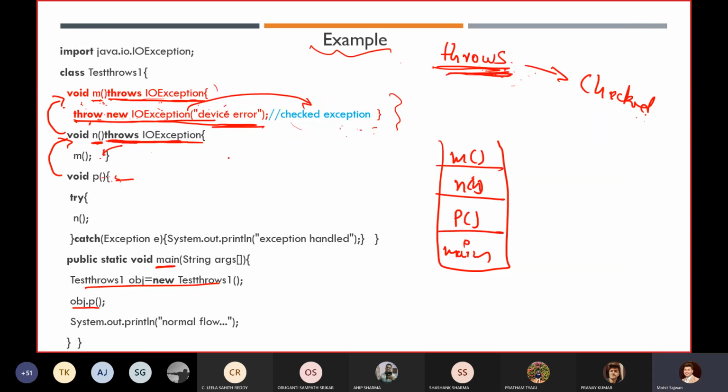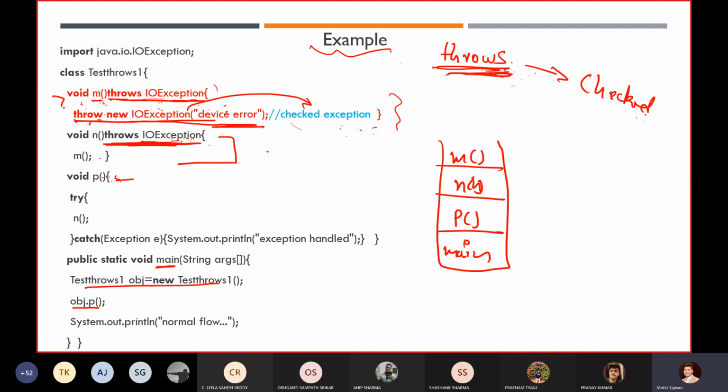So what will happen here? Again, it will ask, are you handling this exception over there? See, we are not using try and catch block inside our n method. This is the only scope of this one, right? So in this scenario, we are not handling it. Then it will say, okay, you have declared that the caller method, which is going to call this method, will handle this IOException. So it will say, okay, I will compile this entire block of code successfully.